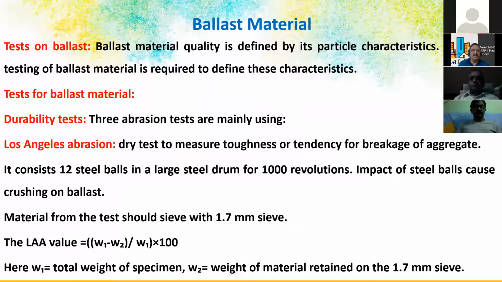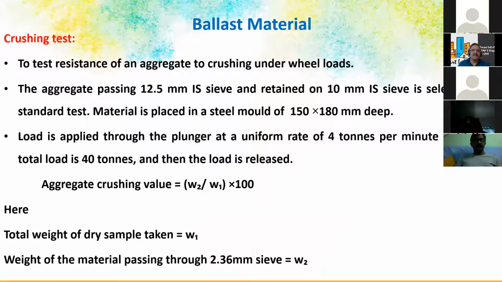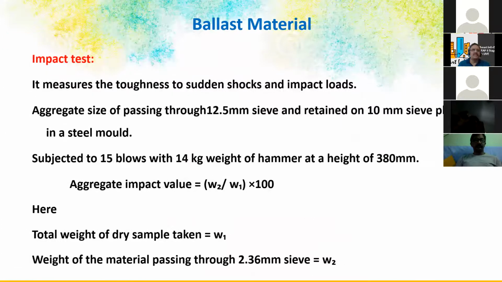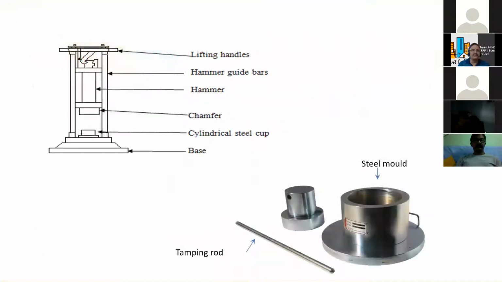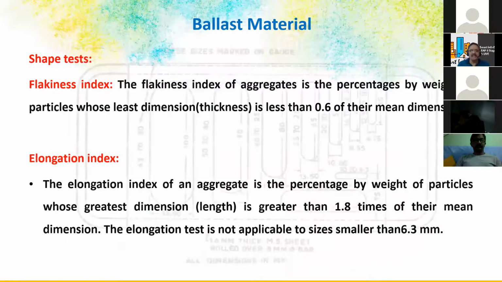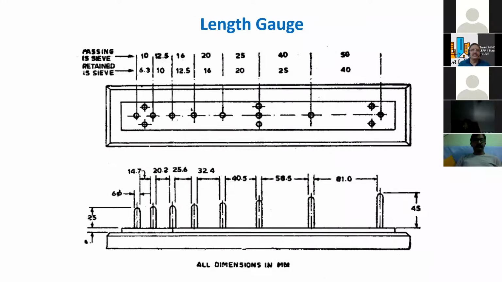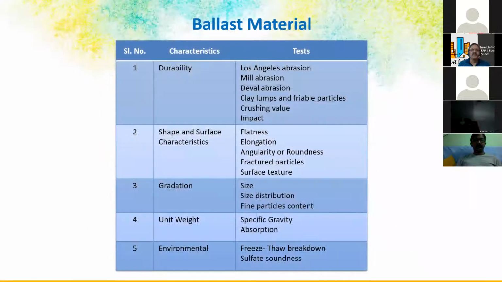So tests on ballast, we have to conduct all the tests like durability tests, abrasion, Los Angeles abrasion test, and then this is the ballast material testing equipment, and crushing strength we have to do, and we have to do the impact test on the ballast. And so these are all the equipment we use. Shape test, flakiness index, elongation index, all these tests we have to do, routine tests. And this is the thickness gauge test and the length gauge test on ballast material.